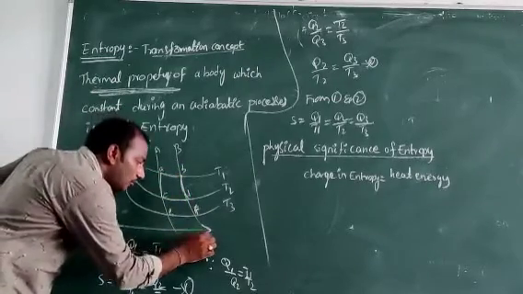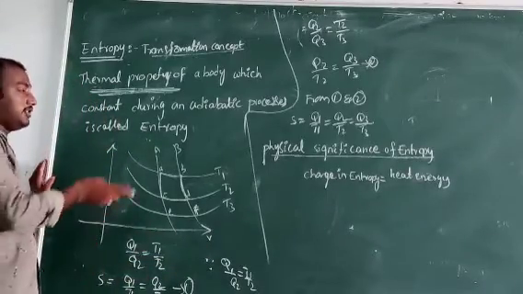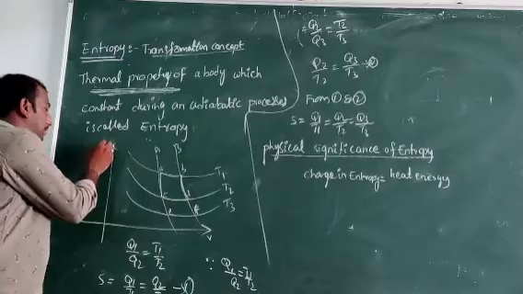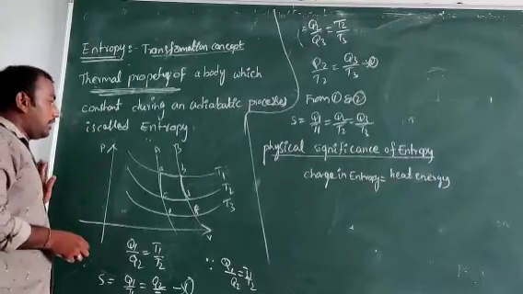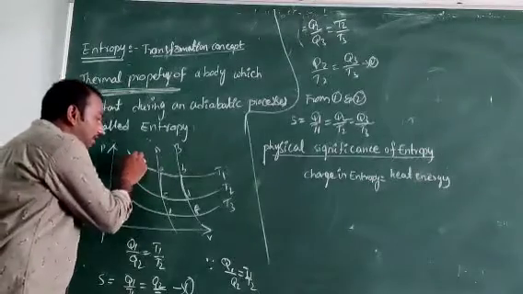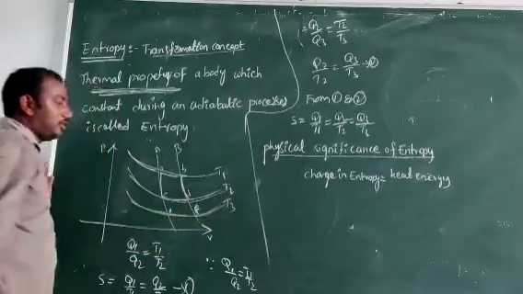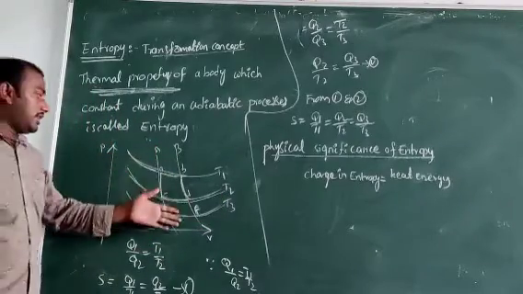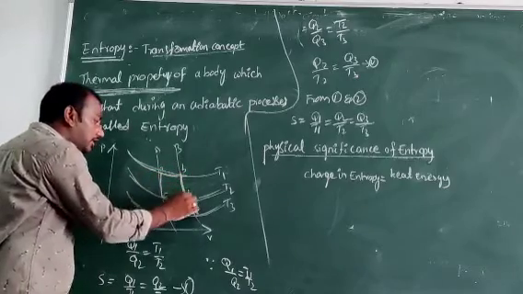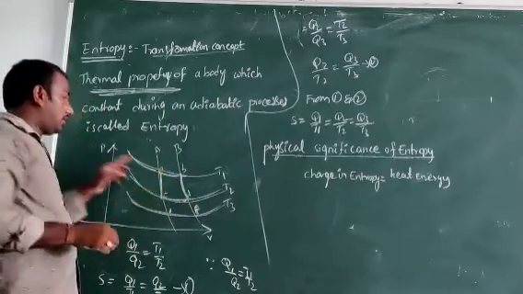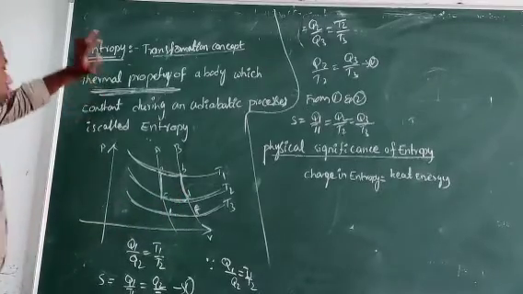Volume is taken on the x-axis, as I already told in earlier classes, and pressure is on the y-axis. These are the isothermal curves and these two are the adiabatic curves. So this is the Carnot curve, and in this Carnot curve ABCD we will find the entropy.